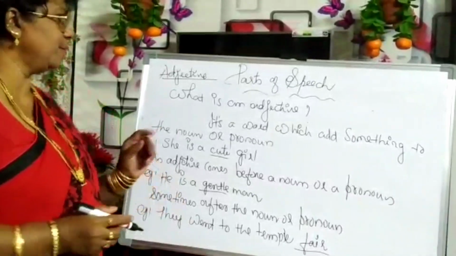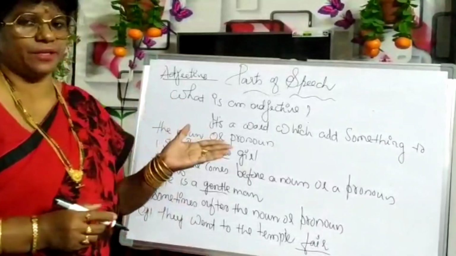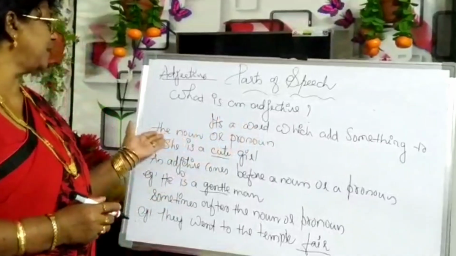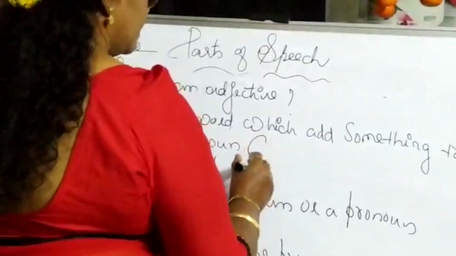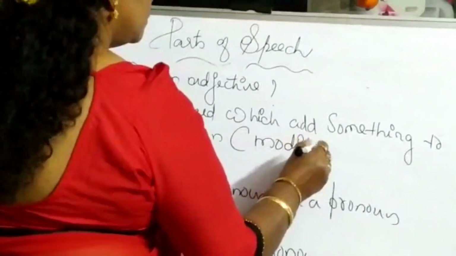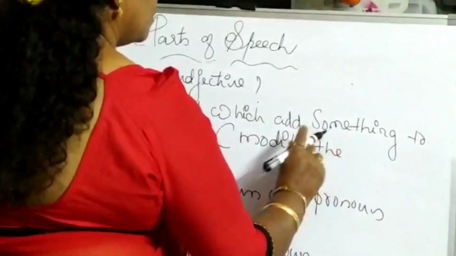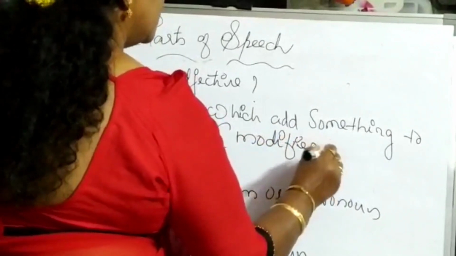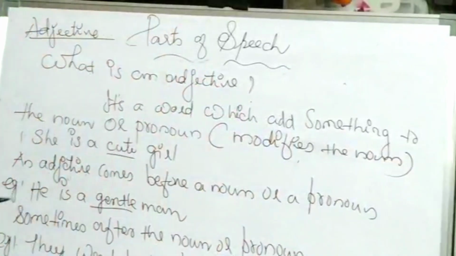Okay, let us continue. Adjective. What is an adjective? Adjectives are words which add something to the noun or a pronoun, or else modify the nouns.